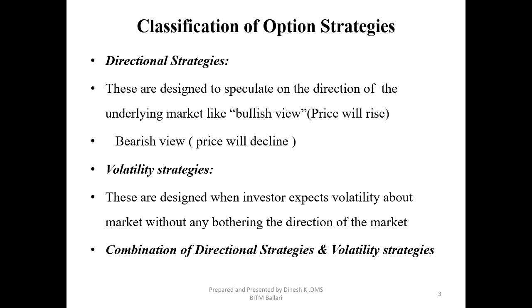But one thing is sure, that there is a change in the price. Now what is volatility? Volatility is also a change, but a change that is not very specific. Increase as well as decrease is what we call volatility. The fluctuation in the prices is what we call volatility. The investor tries to predict whether there would be a larger volatility or a very small volatility. Based on the prediction about the volatility of the market, we design different strategies, which we call volatility strategies.